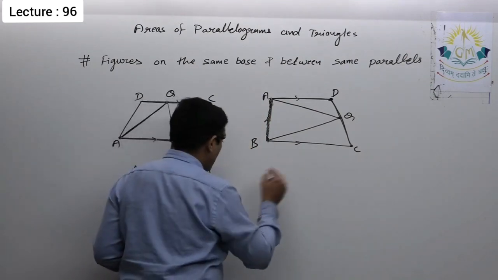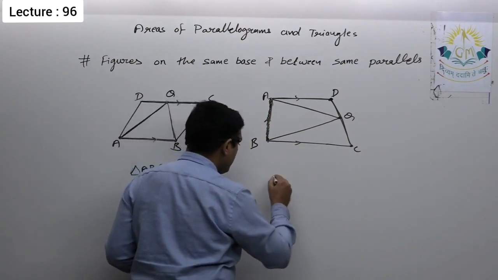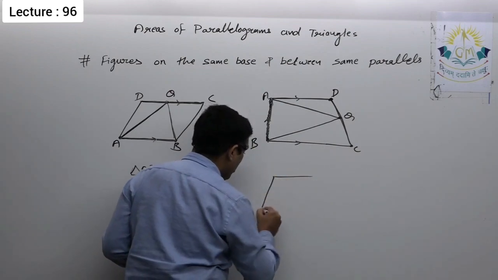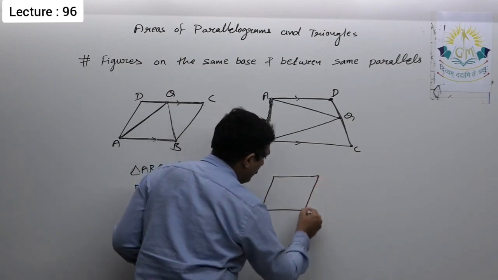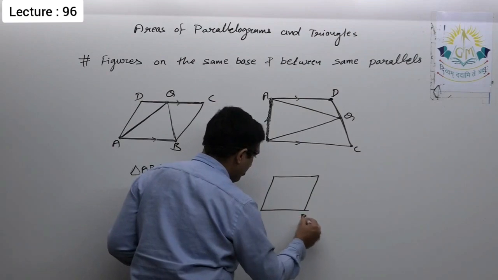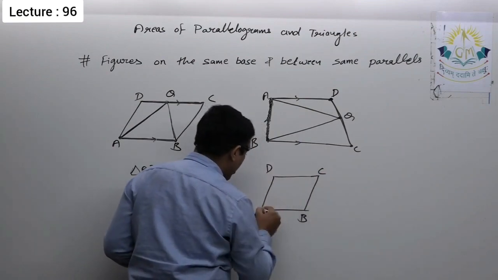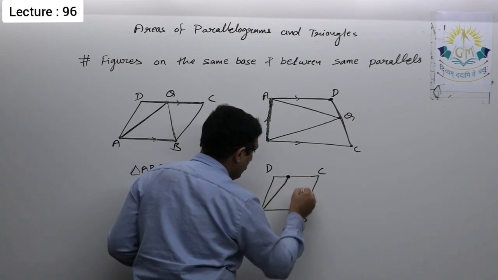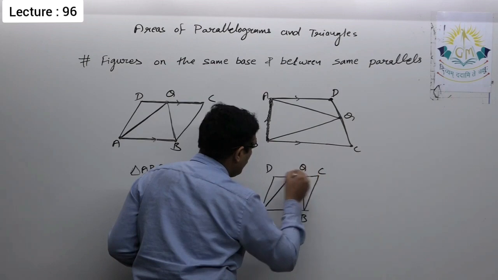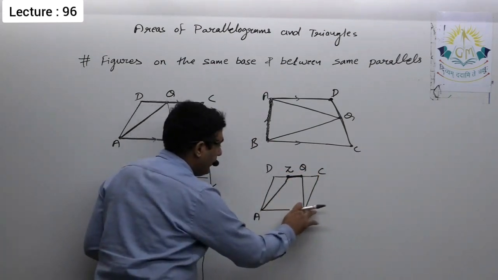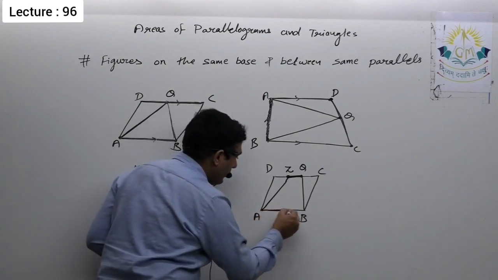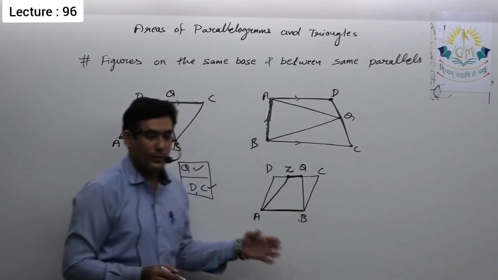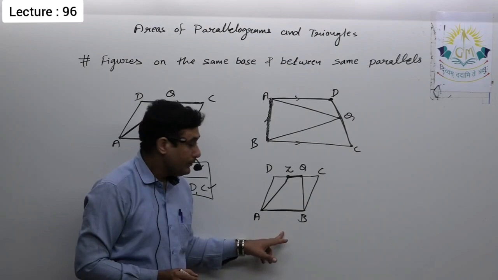Okay, so let us see one more example. Suppose I draw this parallelogram ABCD, and I draw this quadrilateral ABQZ. Definitely we can say they are on the common base AB.